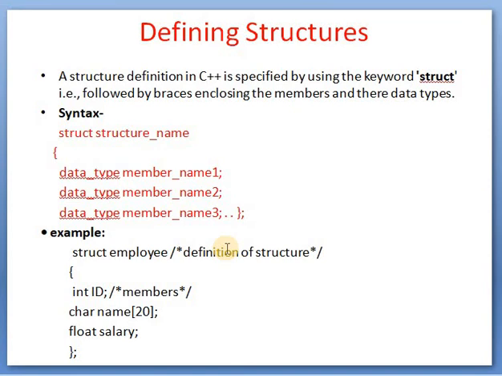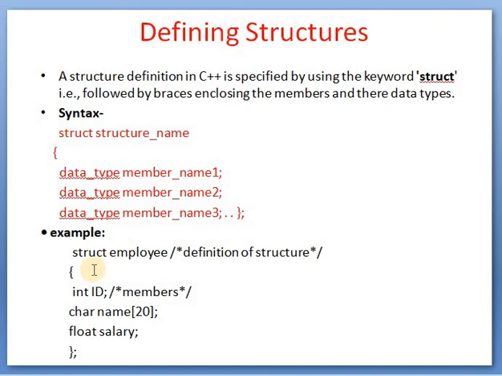We can define any number of elements here. At the end, a curly bracket and a semicolon. So what does member mean? A variable present in a structure is known as a member of that structure.